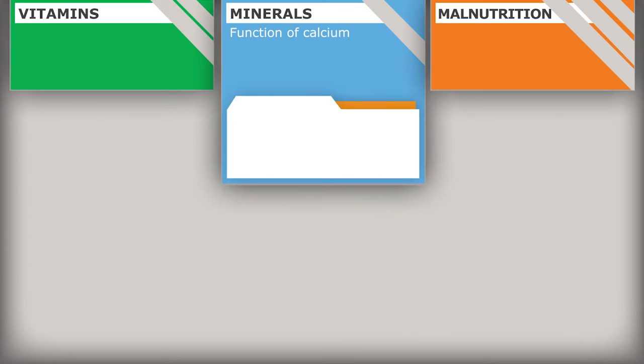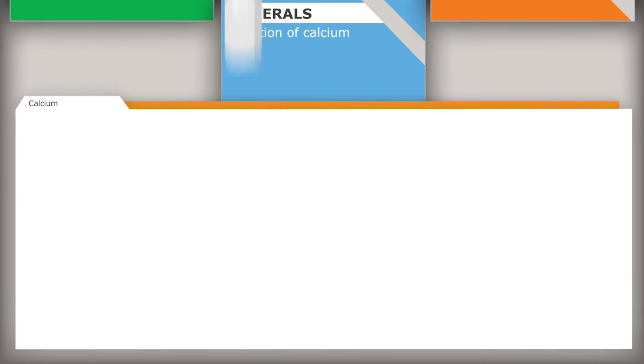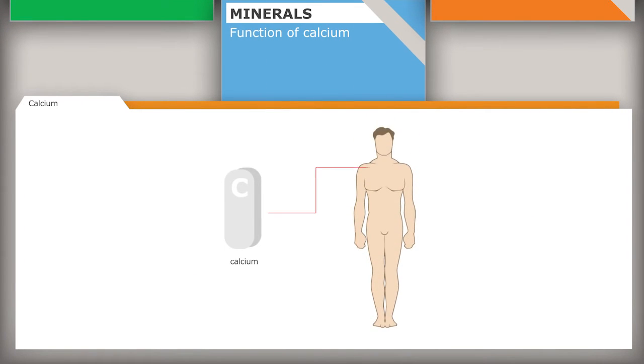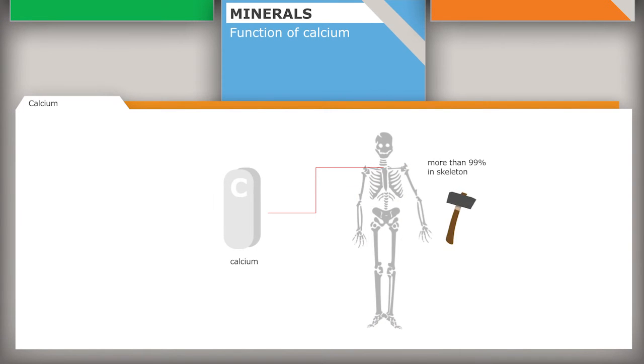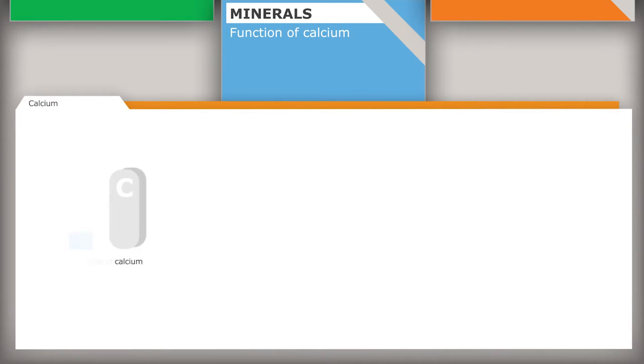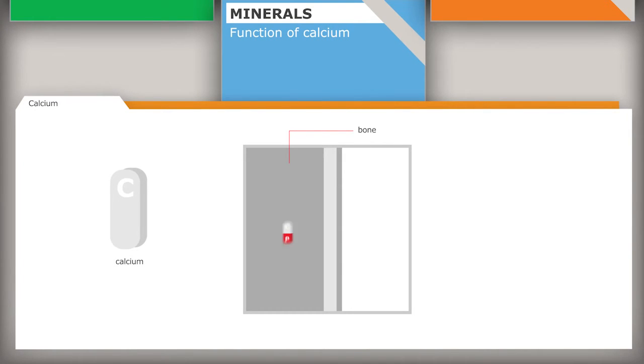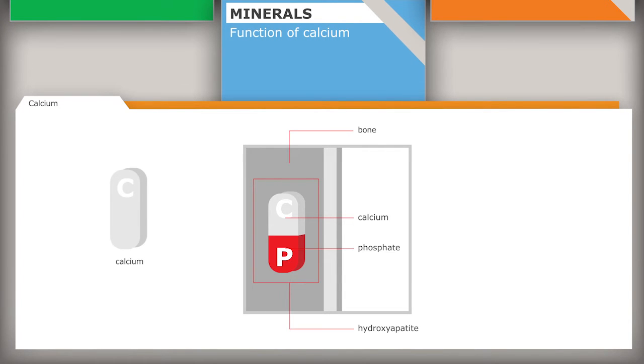Function of calcium in the body. More than 99% of the calcium in our bodies is present in our skeleton, where it confers rigidity to bones. Accordingly, loss of calcium from bones causes them to become soft and weak. Calcium is present in bone bound in a special complex with phosphate called hydroxyapatite.